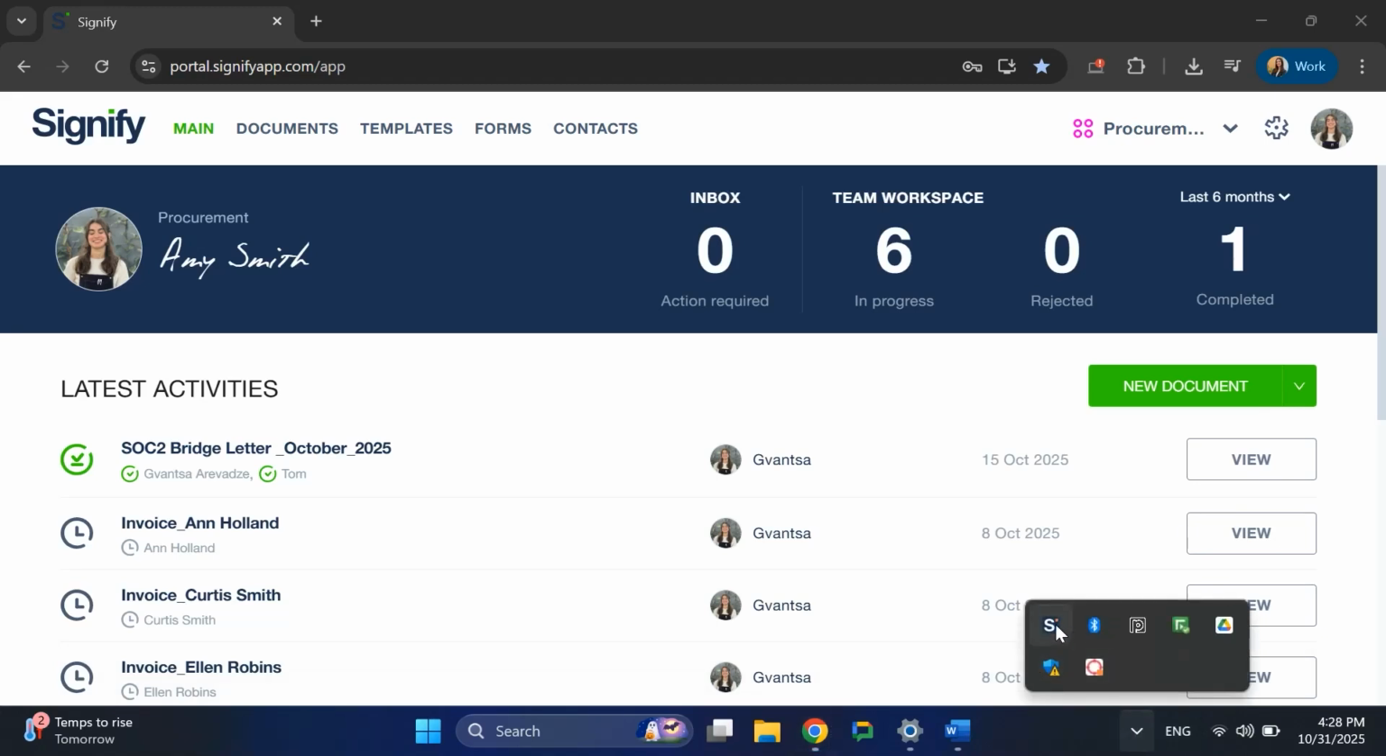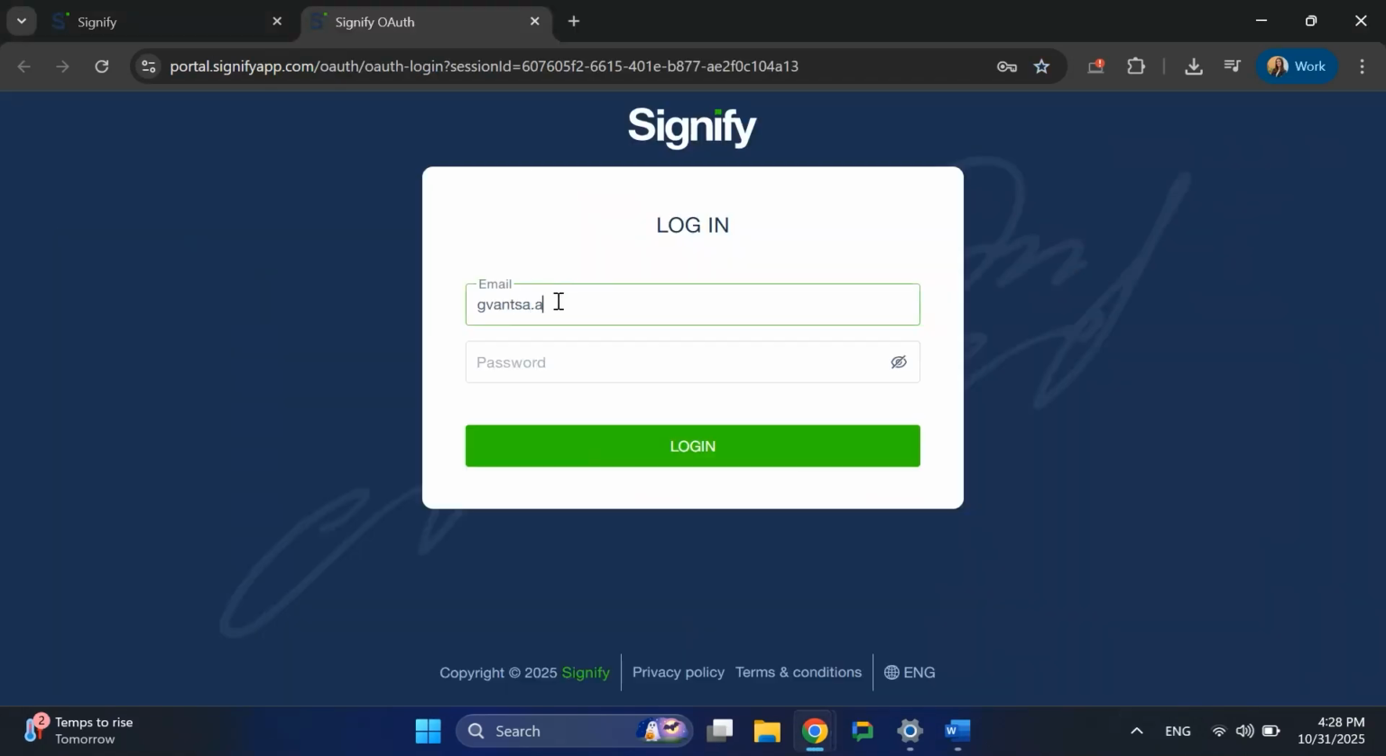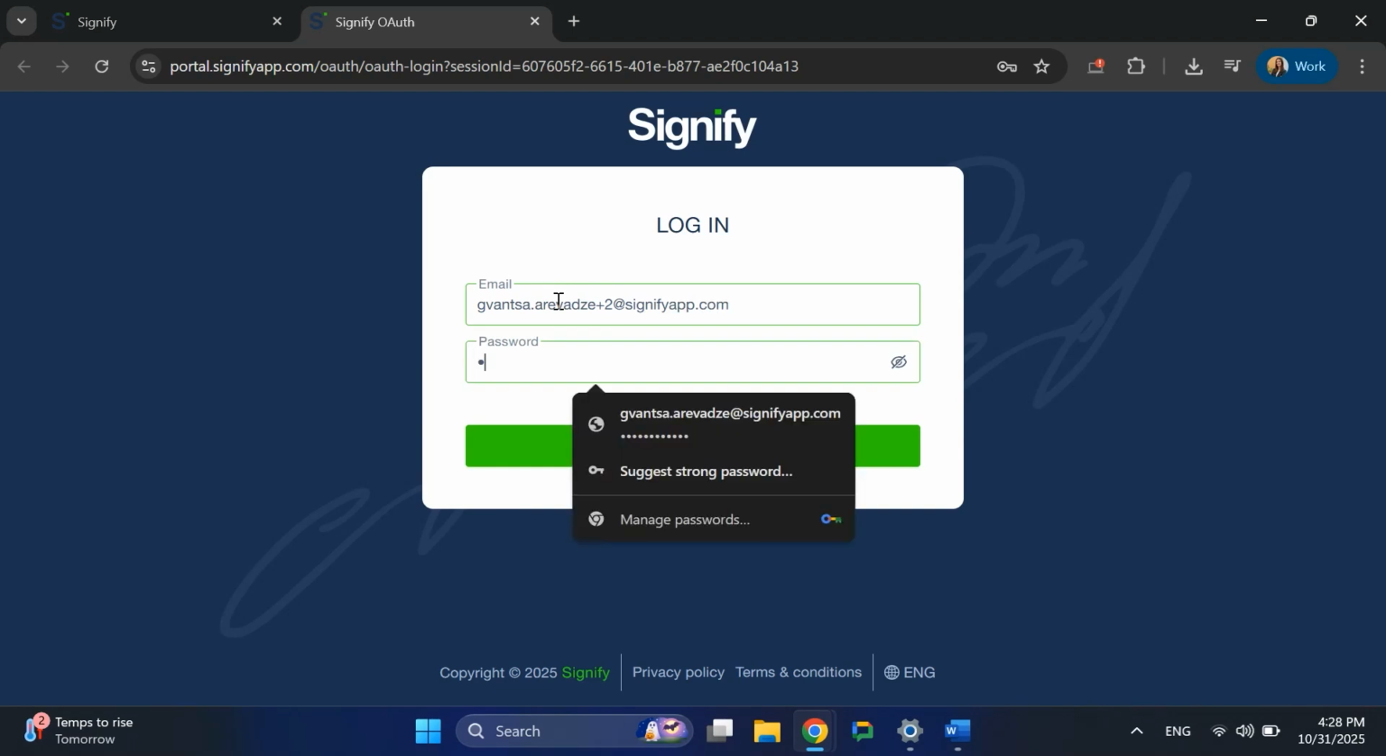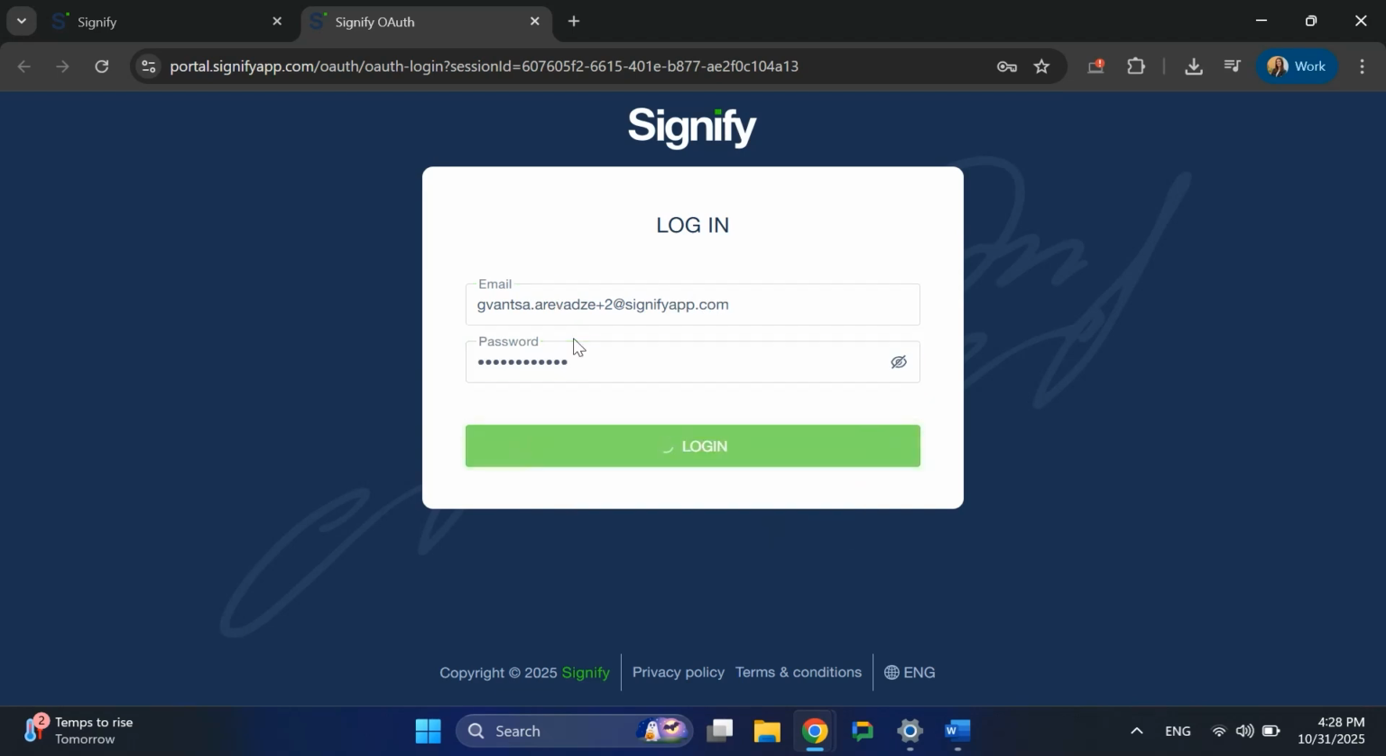After installation, Signify Print will appear in your system tray. Right-click on it and select Connect. At this stage, you will be asked to complete authentication using your Signify username and password. Next, select the team to which you wish to add your shared documents. As we can see, we have successfully completed the authorization and connected our user to the program.